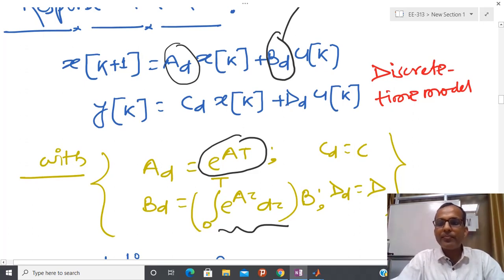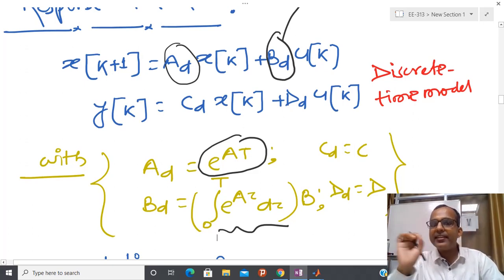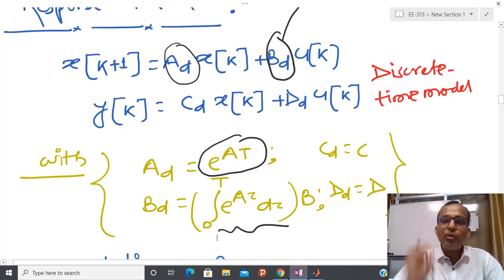So most of the time during simulation people prefer the first kind of discretization, that is, Euler discretization. But in order to do analysis of a system that is controlled by computer, people use this kind of model, because in this model at least at the discrete instants I am fully able to recover the original system. So for quantitative analysis, people use this kind of model.